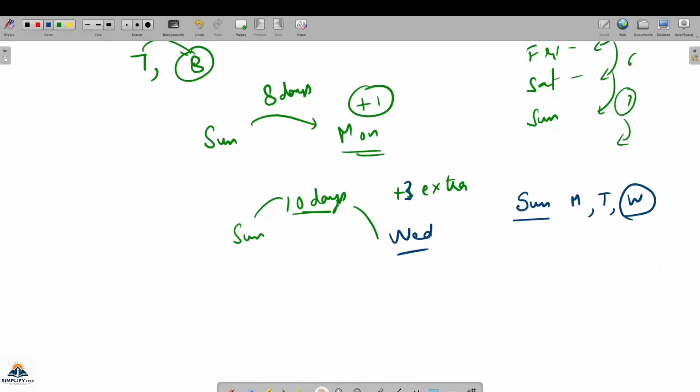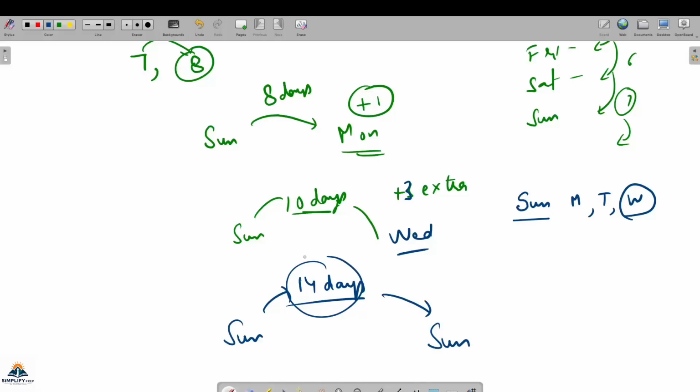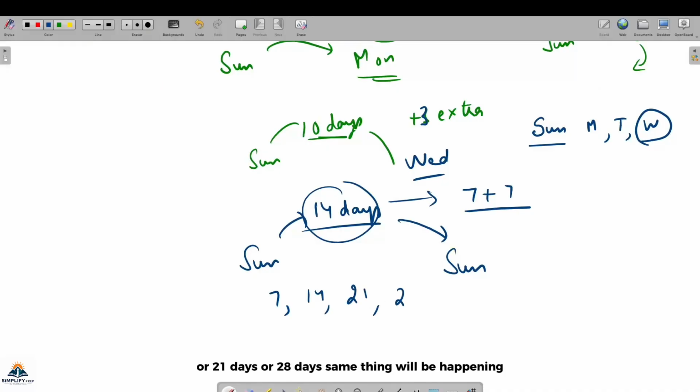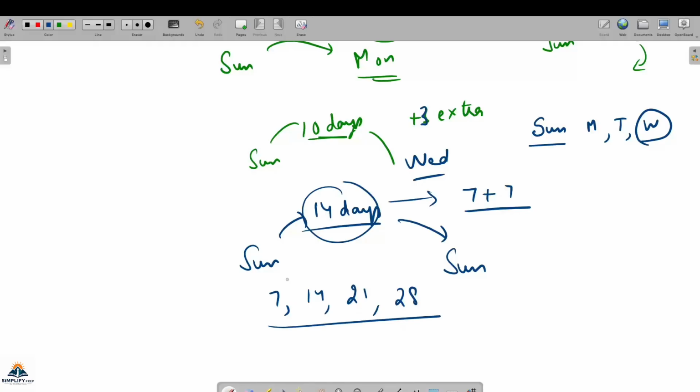Fine. But what will happen after 14 days? अब संडे है, 14 डेज के बाद क्या होगा? फिर संडे आ जाएगा. Why is that? Because 7 and 7 is 14 हो गया है ना. 7 days and 7 days cycle, it is nothing but 7 plus 7. Or I can say that for 7 days, or 14 days, or 21 days, 28 days, the same thing will be happening, है ना, if I keep on adding 7 days. So these are basically multiples of 7, इस पे same day आता है.